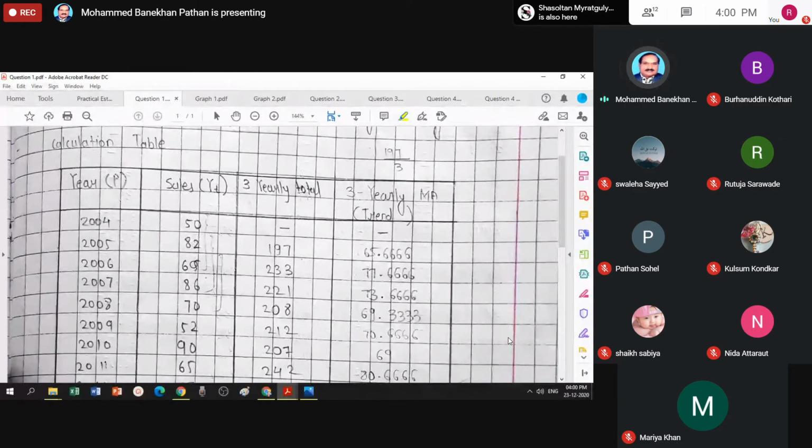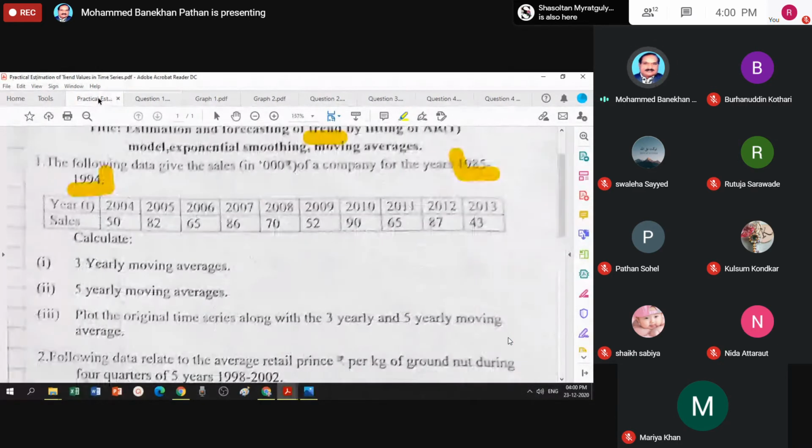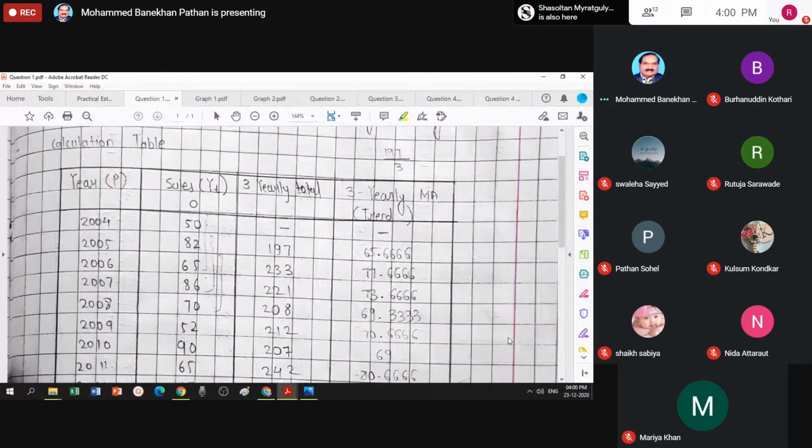These are the values given in the question: 2450 as sales, 2582 and so on. This column represents the value of the variable under study. Write the values corresponding to each year. It is compulsory. Now column number 3 is a total of 3 years.